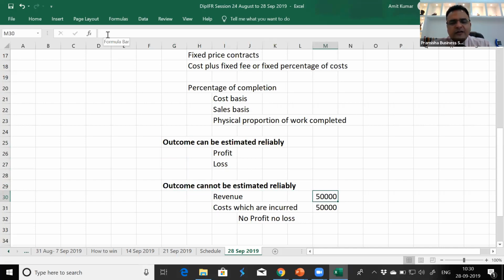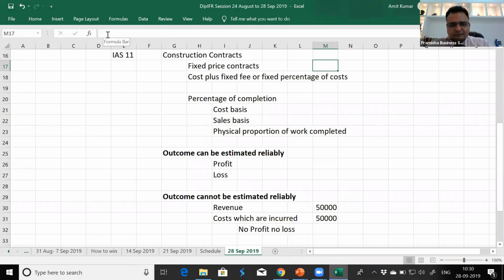If you believe that the cost incurred is 50,000 and this is also not recoverable, then we may recognize a loss in that circumstance. If we believe that 50,000 is the cost incurred and only 40,000 is recoverable, then we may have to record a loss of 10,000, but there is no chance of recording profit in this scenario.